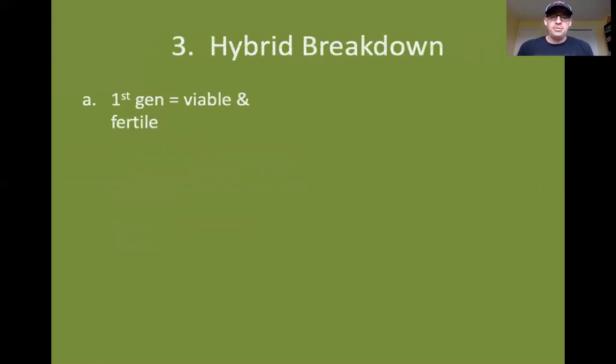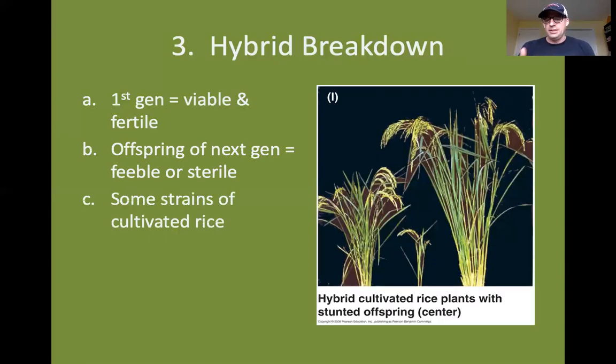And then the third type is referred to as hybrid breakdown. With hybrid breakdown, the members of separate species breed together. The first generation of hybrid offspring is actually viable and fertile, but the offspring of the next generation are feeble or sterile, so they can't continue on. And this happens with some strains of cultivated rice that we see. All right, so